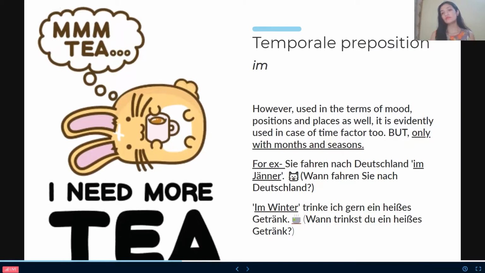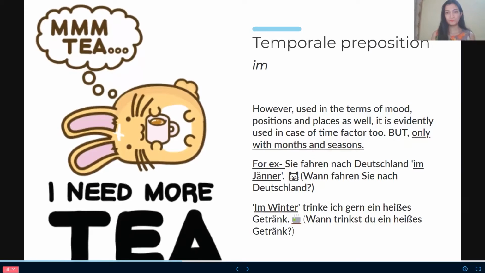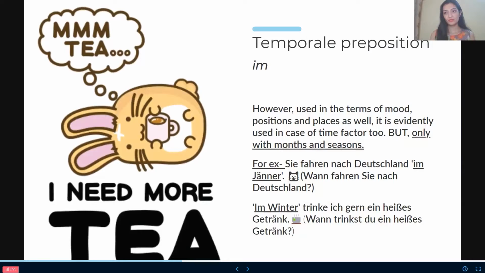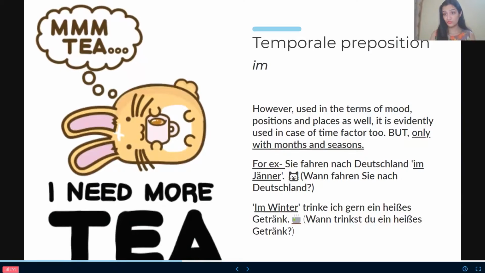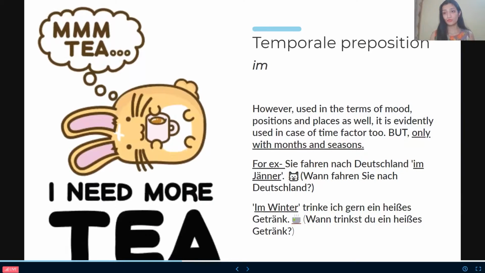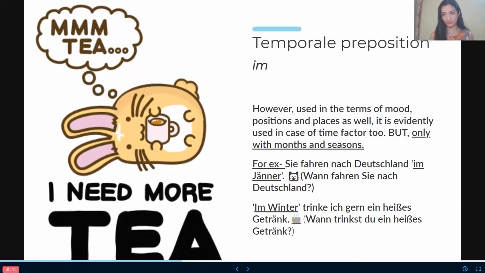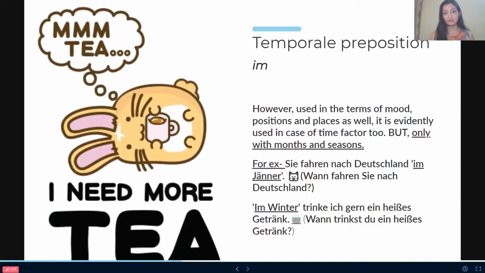And in the terms of places, like I am in the institution, or I am going in the park, anything. Okay, so same, we use it for time factor as well. In the time factor, we only use it for months and seasons. Please, please, please focus over here. Only in months and seasons, not everywhere. Okay. That's the reason I have made an underline over there.